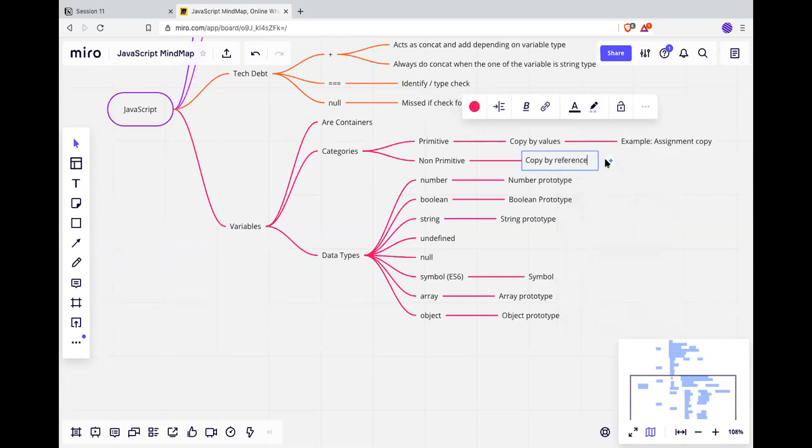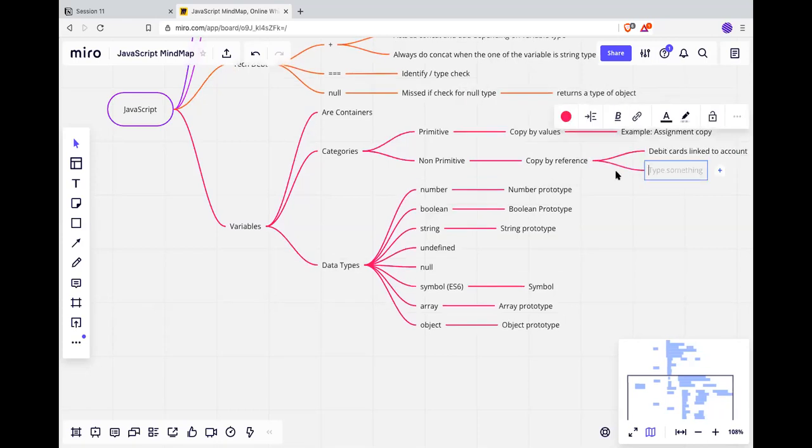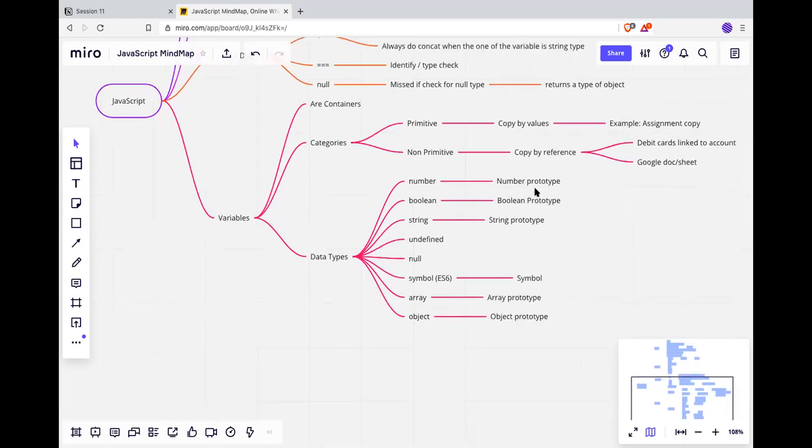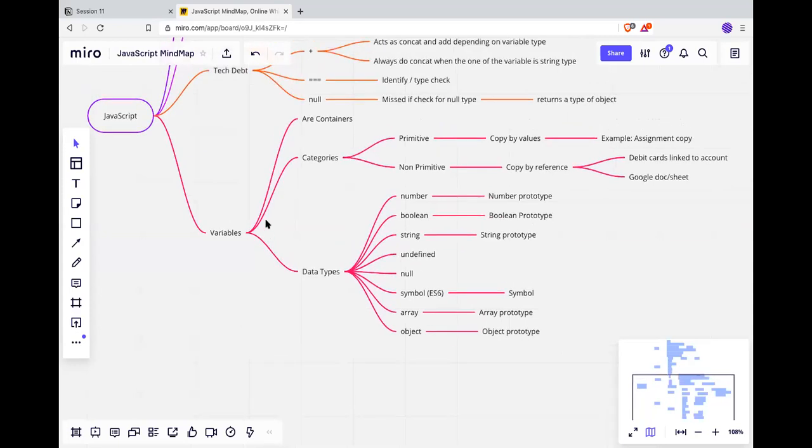Okay. Example would be a debit card linked to an account. Another one would be a Google Doc or Sheet. Okay. All right. So these are all copy by value, right?